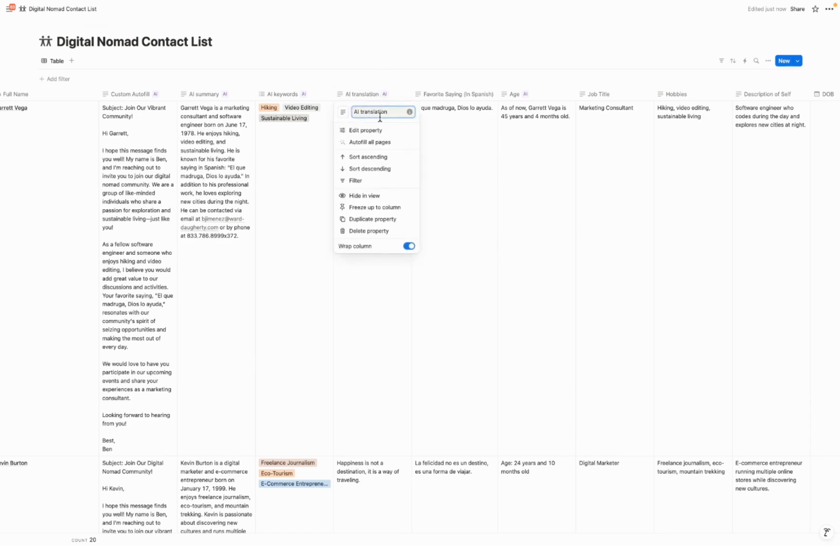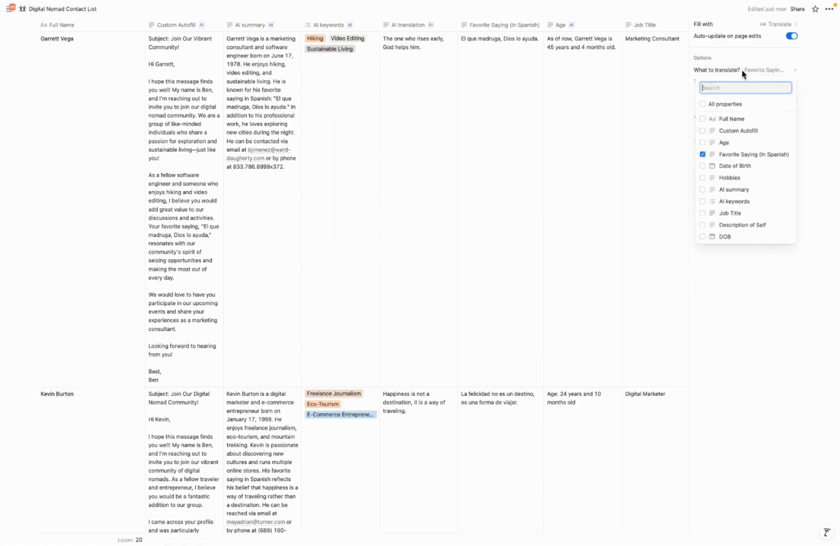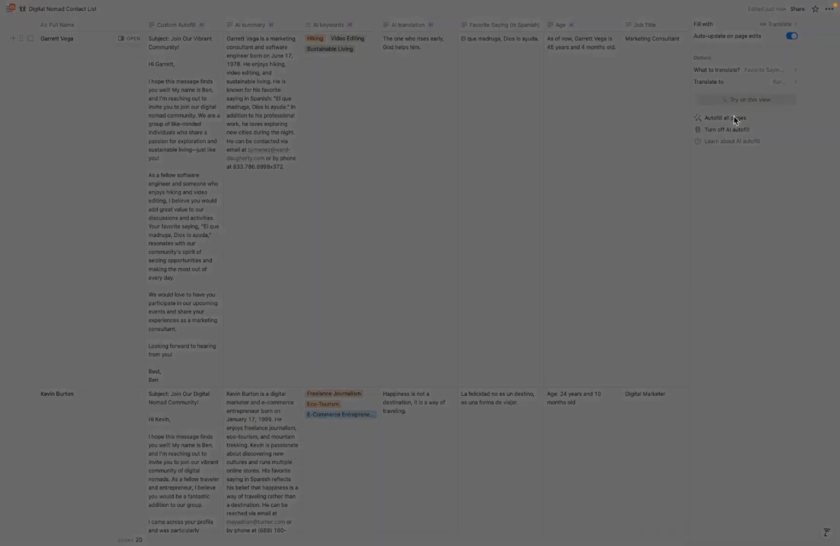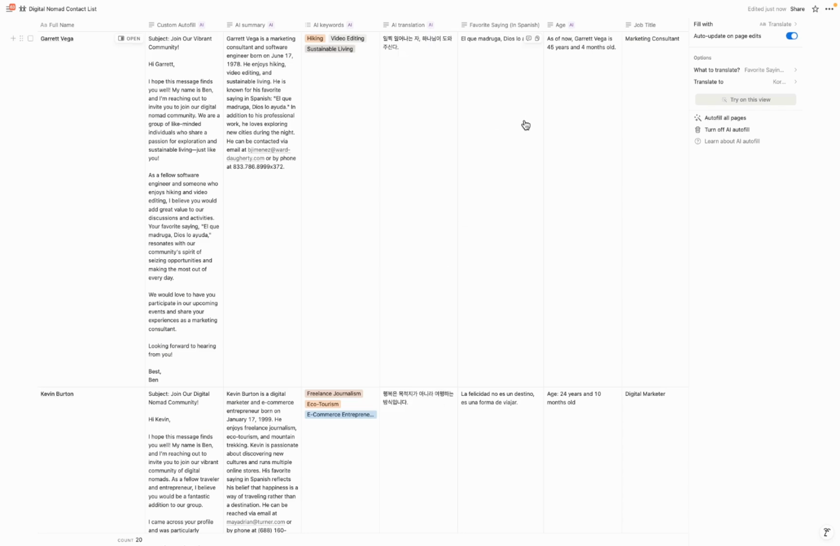Next up, we have AI translation. If you go ahead and click on AI translation, you can choose exactly which property you want to translate. So in this example, you're translating it to English. If you wanted to convert it to Korean, you could easily do that. I'm going to do autofill. And then there you go. We've converted all the Spanish sayings to Korean.